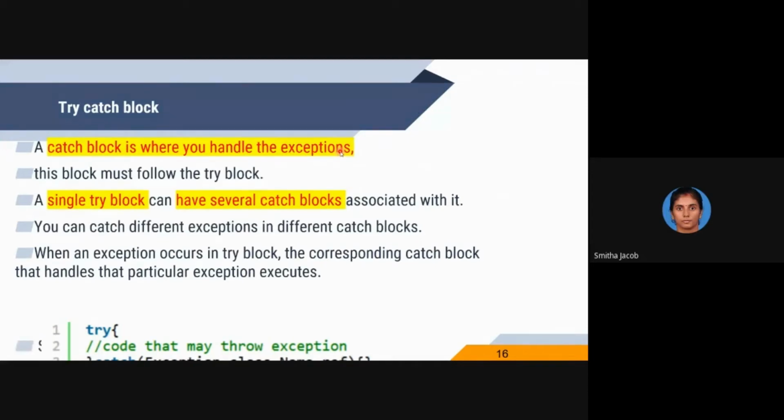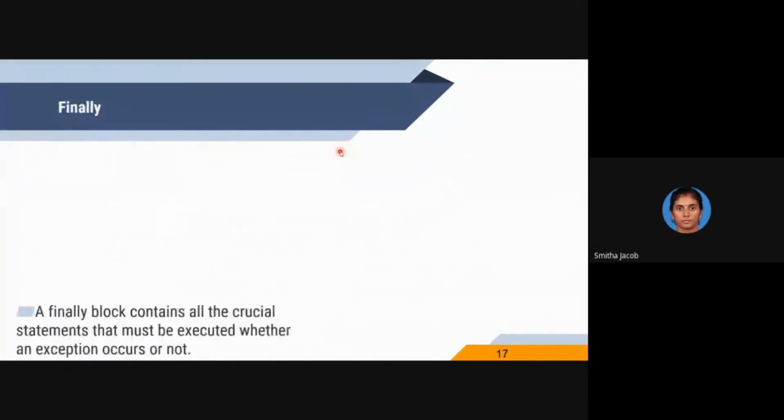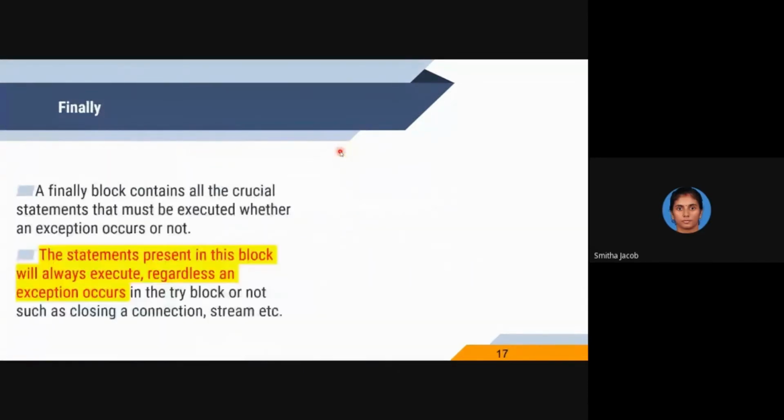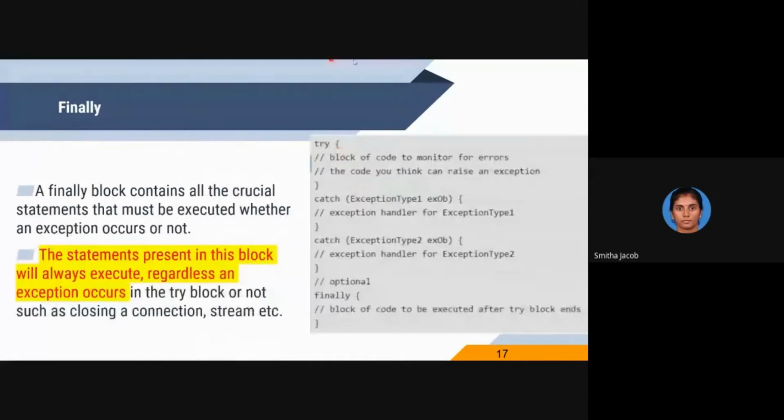Let us see how catch blocks look. A try block is followed by catch blocks, for example catch ArithmeticException e1, catch NullPointerException e2, catch NumberFormatException e3, catch Exception e, etc. Finally, a block of code is executed after the try block.